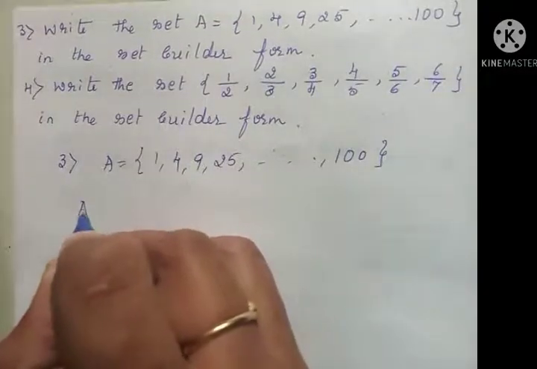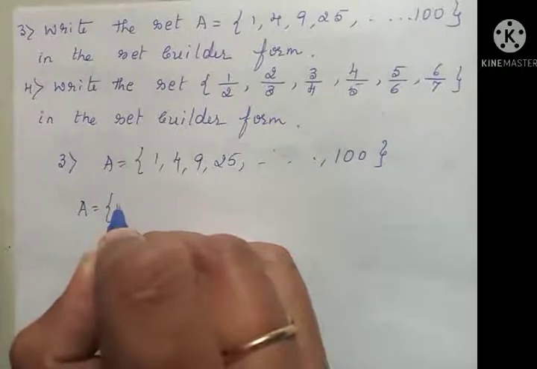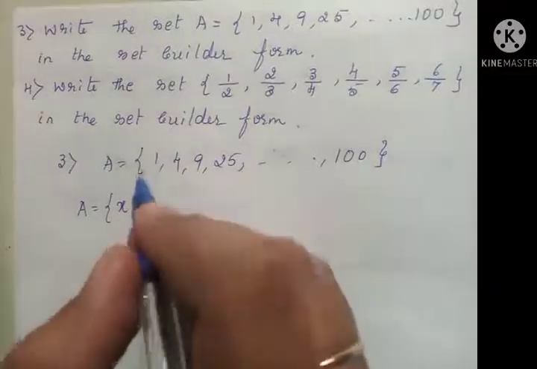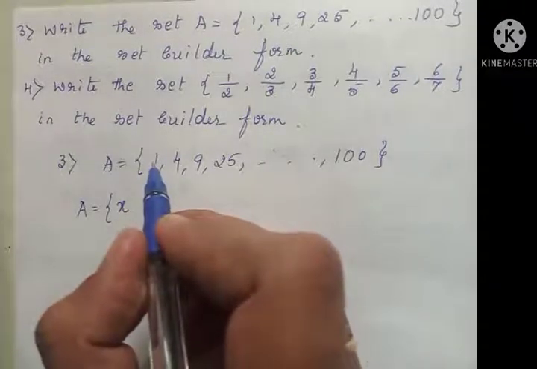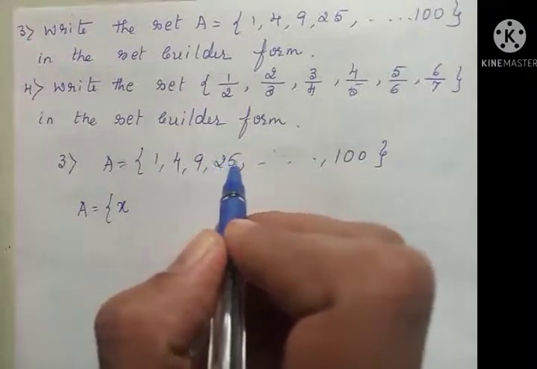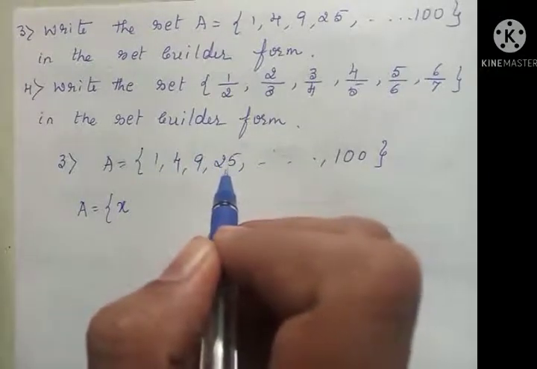So for A, you have to write all x. One condition you can observe here is that all are positive integers or natural numbers.